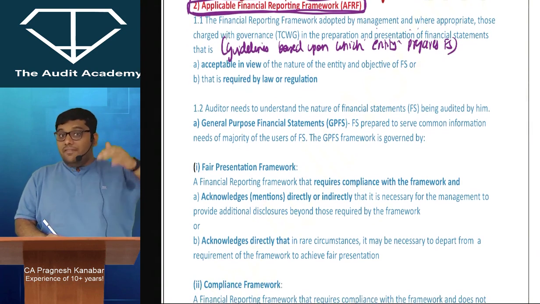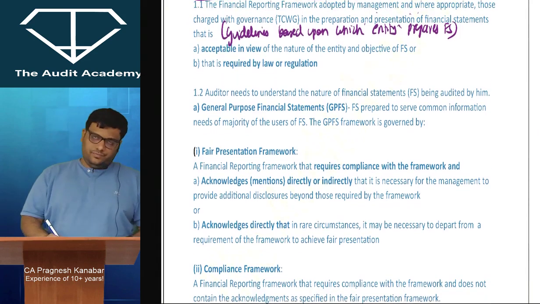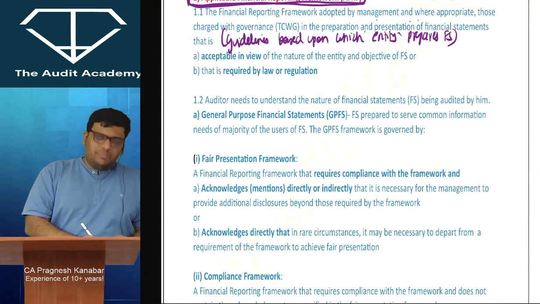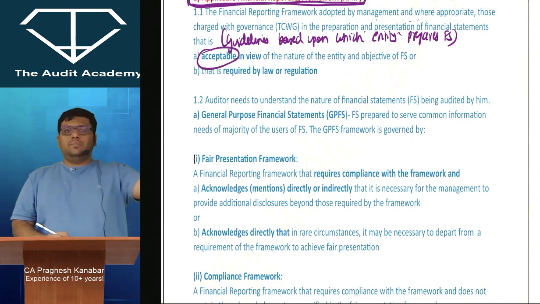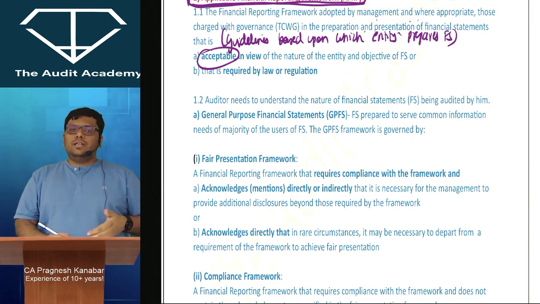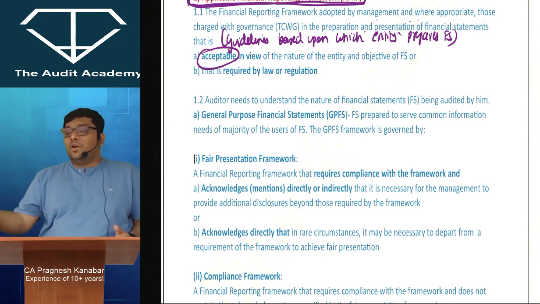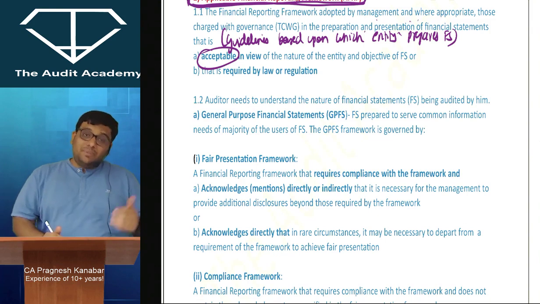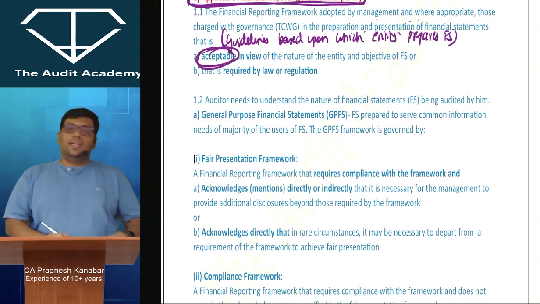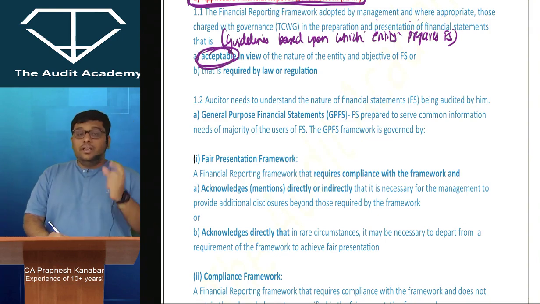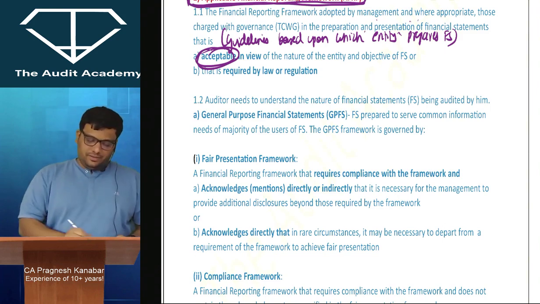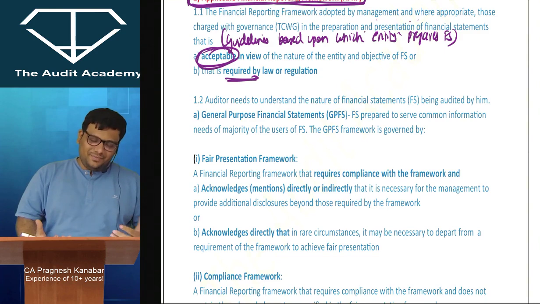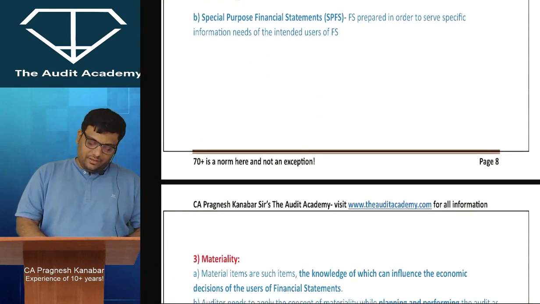But I want to dive deeper into this. Whatever applicable financial reporting framework they are using has to be acceptable. If you get an audit of Tirupati Balaji Trust, you cannot say, boss, show me your balance sheet and P&L. They will not have a P&L, they will have an income and expenditure account. It's a trust here. So whatever they are preparing has to be acceptable in view of the nature of the entity, in view of the objective of the financial statements. All right? And whatever they are doing should be as per laws and regulations. Correct? Okay. Now listen to me very carefully.